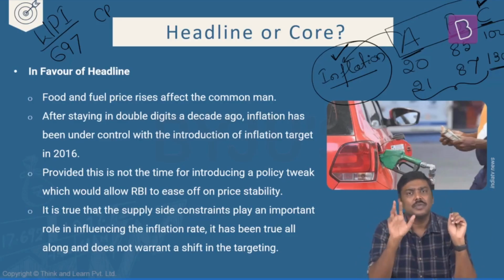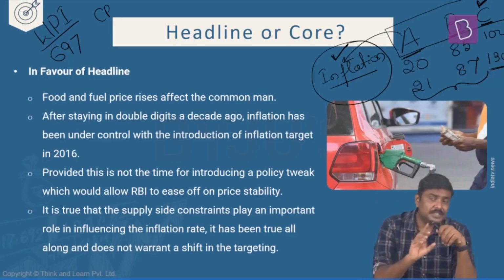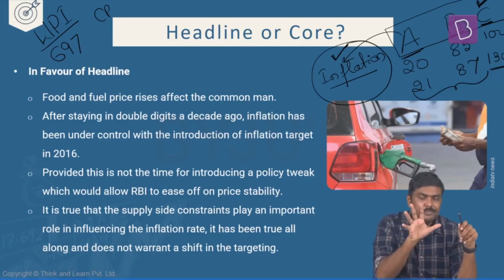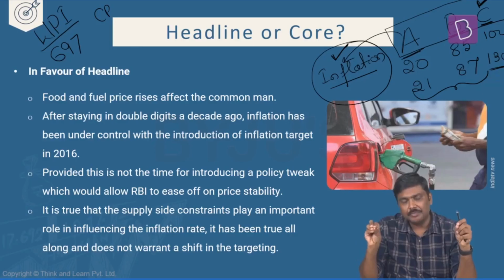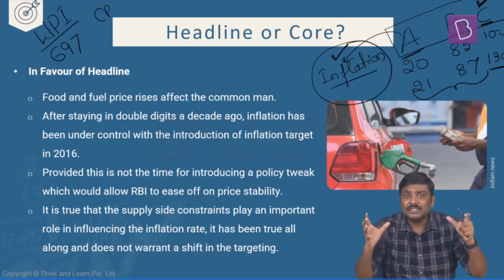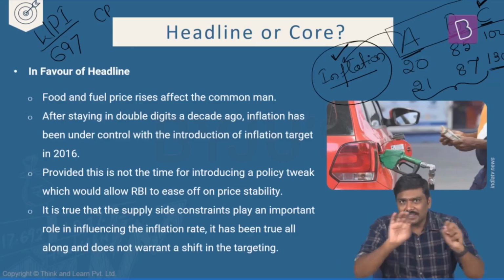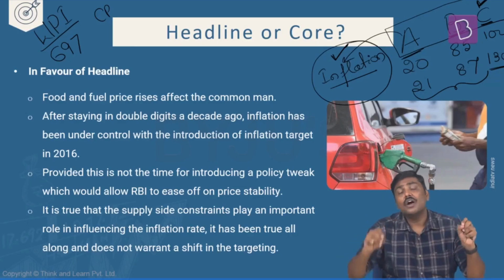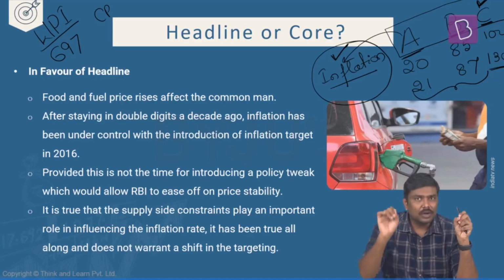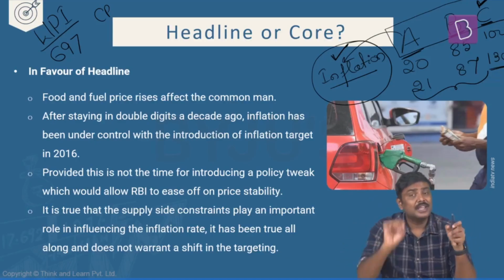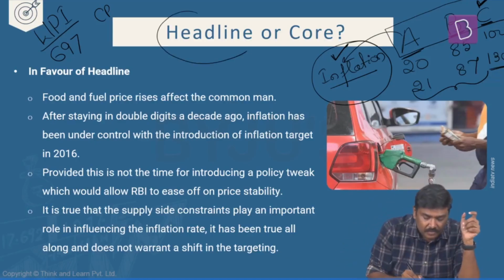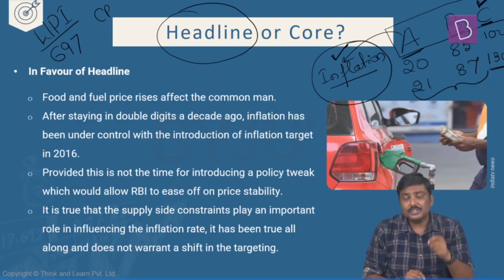Don't worry about this. But the idea is, when you consider the prices of all the commodities in the list and calculate inflation, that is called headline inflation. I'll repeat it so that it is clear.